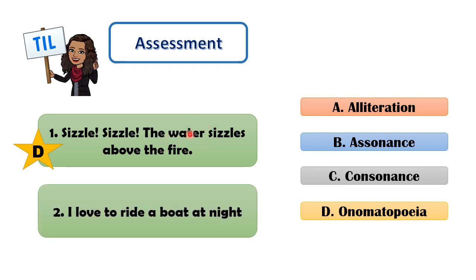Next question. We have, I love to ride a boat at night. 5 seconds to choose from this set of choices. Alliteration, assonance, consonants, onomatopoeia. 5, 4, 3, 2, 1. The correct answer is consonants. Why is it consonants? Because of the words boat at night, where there is a repetition of the consonant T.